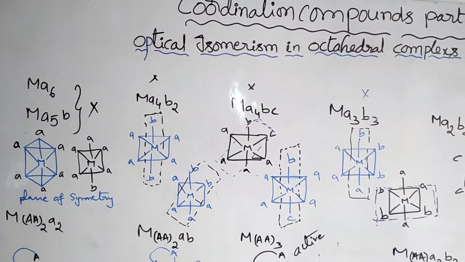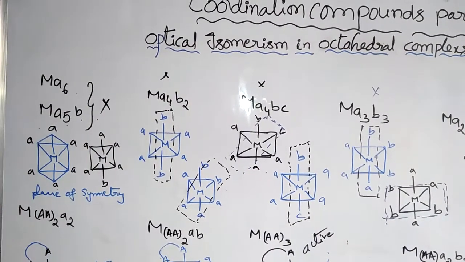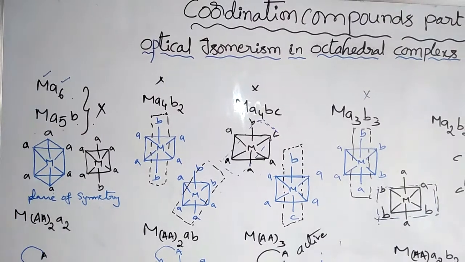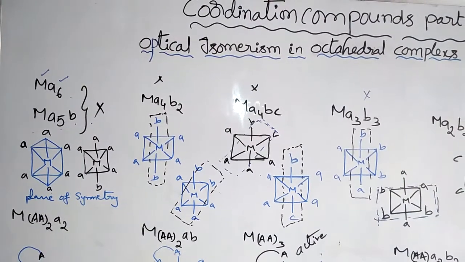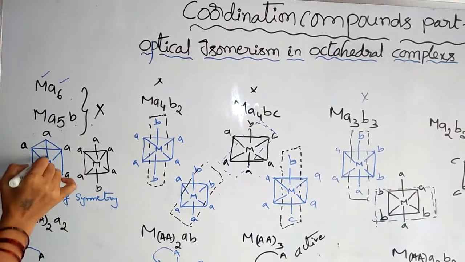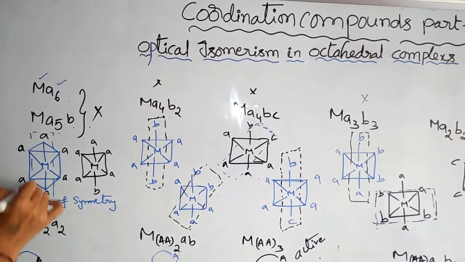See here, Ma6 type, Ma5b type. Here, M is the metal atom. A6, A-type ligands, 6 same ligands. Here symmetry is there. Center of symmetry is there, and then plane of symmetry is there.